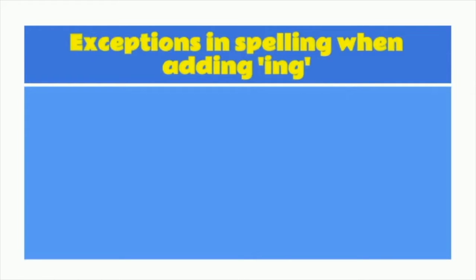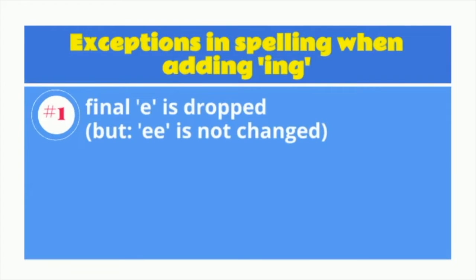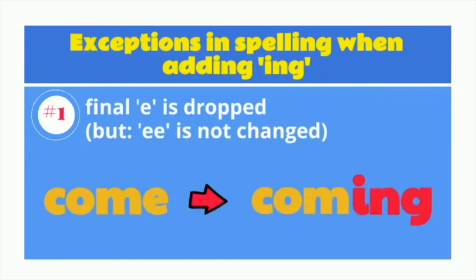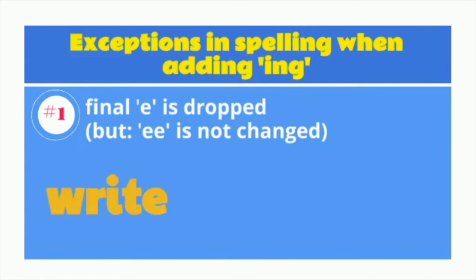There are some rules we need to pay attention to when we add ing to the verb. Rule number 1. The final E is dropped when we add the ing. For example, the word come, when we put ing, it becomes coming. How about the word write? How do you spell writing?